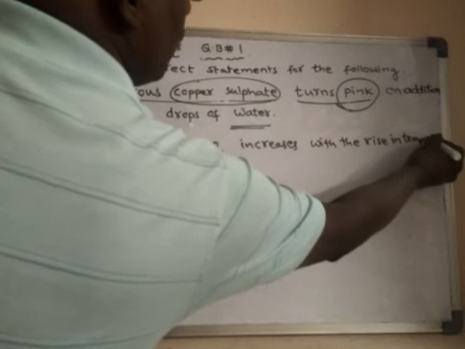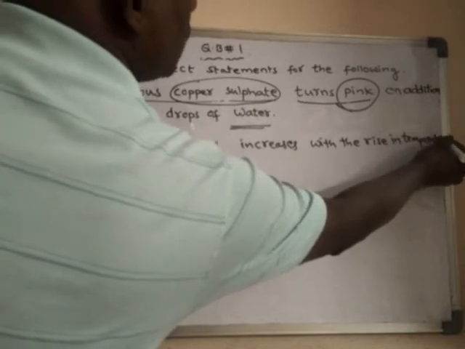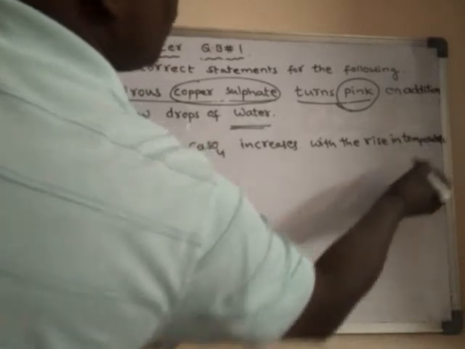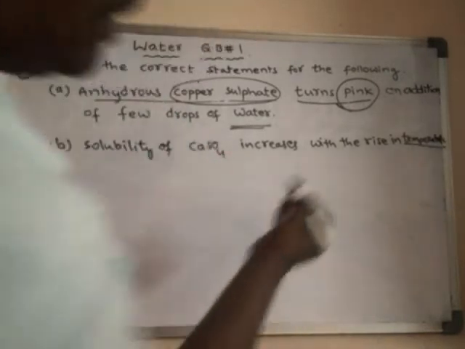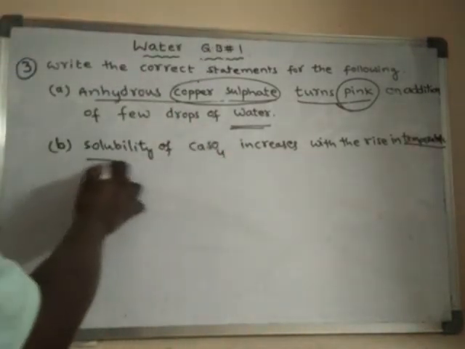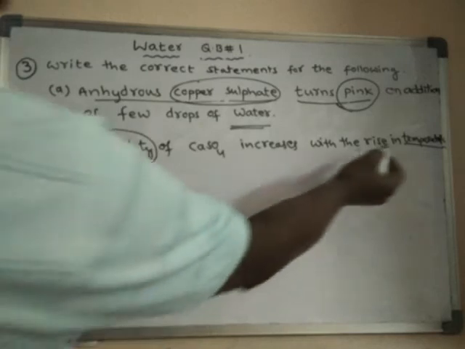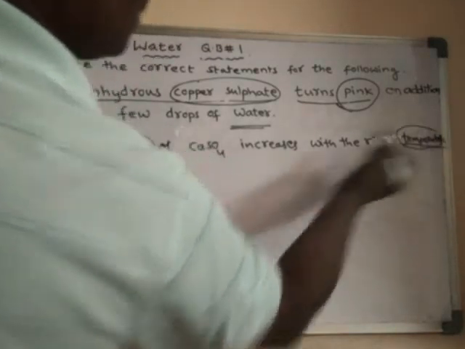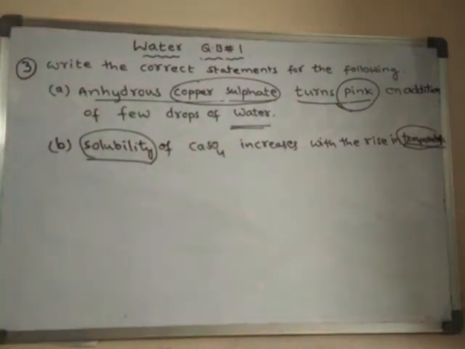That means when temperature is increased, the solubility of the substance is increased. So which substances' solubility increases when temperature is raised?